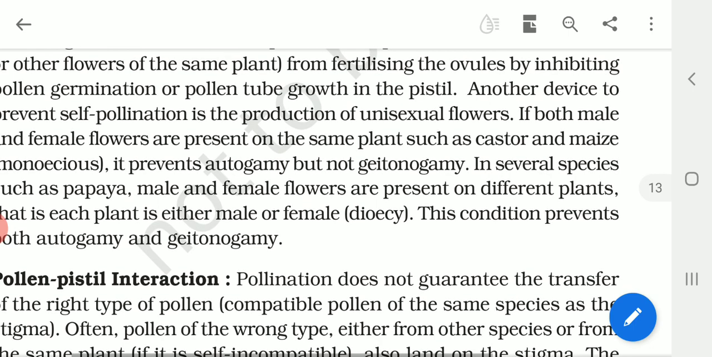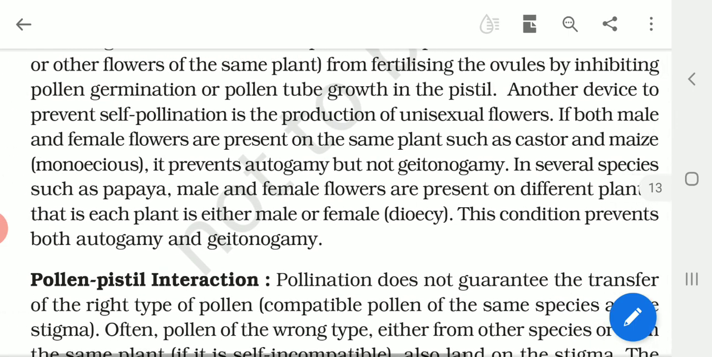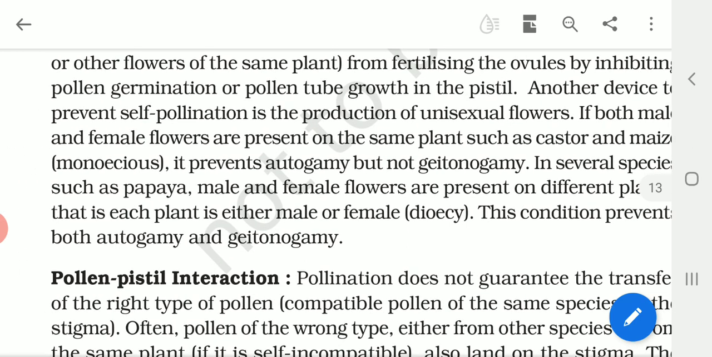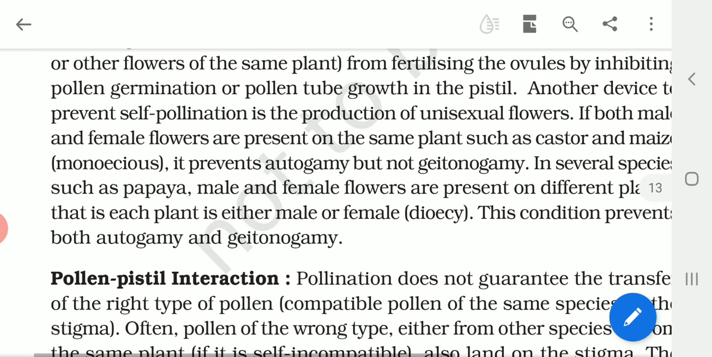And in several species, like papaya, male and female flowers are present on different plants, that is, each plant is either male or female. What is this condition called? It is called dioecious, because the male plants are separate and the female plants are separate. So this can prevent both autogamy and geitonogamy. That means self-pollination and cross-pollination between flowers of the same plant can easily be prevented by this condition.